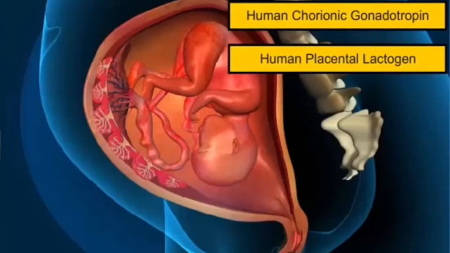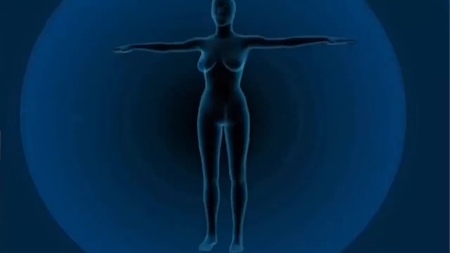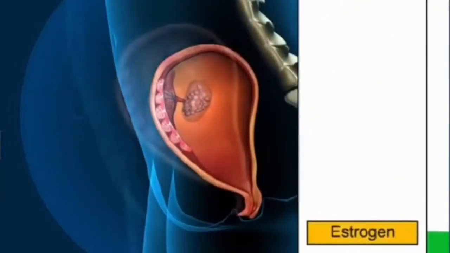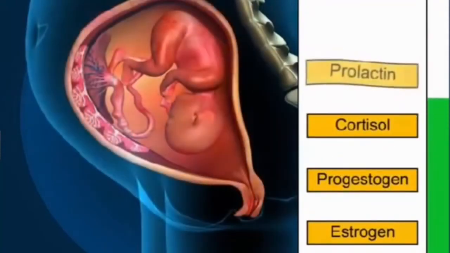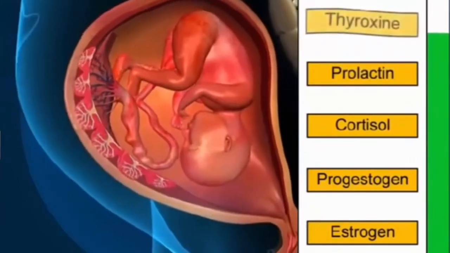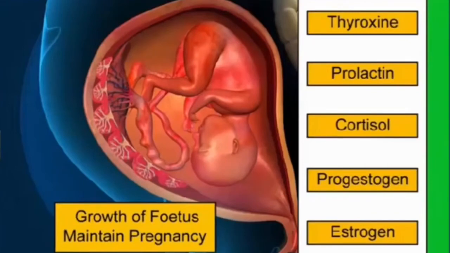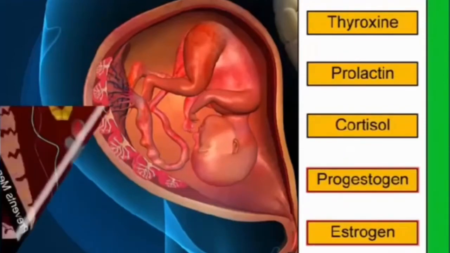In the later phase of pregnancy, the hormone called relaxin is also secreted by the ovary. It is important to note that human chorionic gonadotropin, human placental lactogen, and relaxin are produced in women only during pregnancy. In addition, the levels of other hormones like estrogen, progesterone, cortisol, prolactin, etc. are increased several times in the maternal blood during pregnancy. The increased production of these hormones is necessary to support fetal growth, metabolic changes in the mother, and maintenance of pregnancy. This was about the functions of the placenta and the changes that take place during pregnancy.